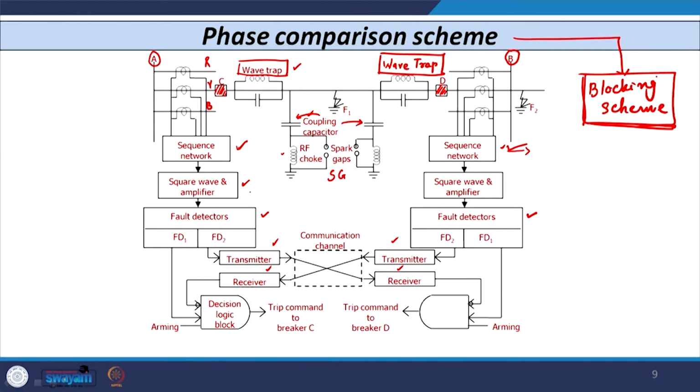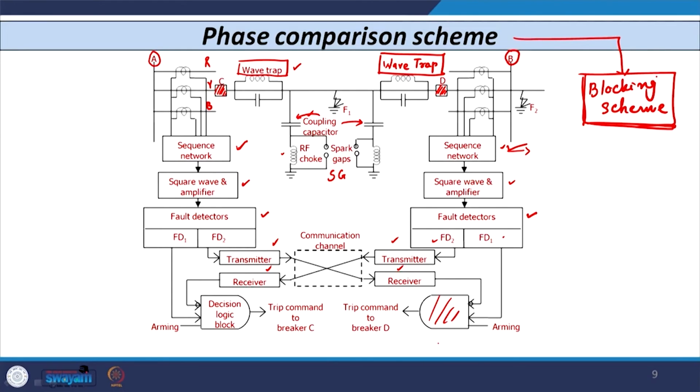Then that signal is converted into a square wave. Of course, this signal is a voltage signal, and that signal is further given to the fault detectors. There are two fault detectors, and one input from fault detector 1 is directly available to this block, that is known as the decision logic block.